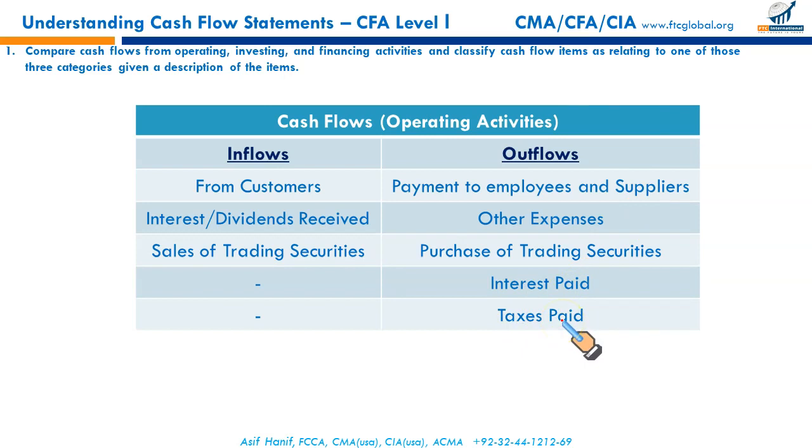Remember, when the information we are studying and the context is silent on whether it is GAAP or IFRS, you should follow GAAP, because CFA is an American certification. Interest paid and taxes paid might be treated differently in IFRS, but since the context is silent, we must assume that we should follow GAAP. So interest paid and taxes paid are considered as operating outflows.